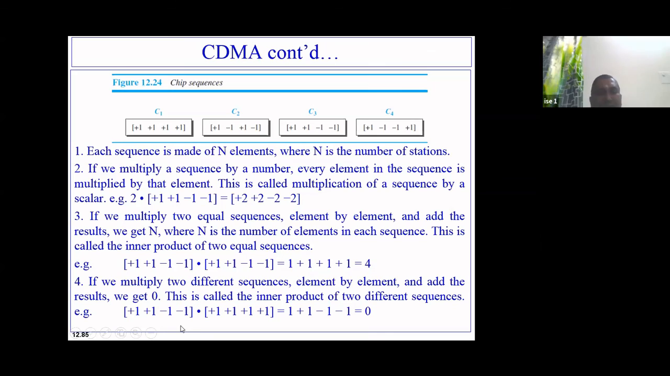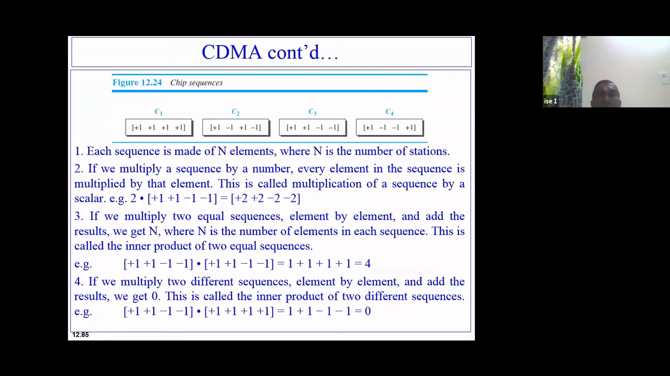And if I multiply chip sequence C3 with that of C1, I can take any two. If I multiply any two different chip sequences, I should always get the value as 0. So suppose I have taken C3 multiplied with C1. I'll be getting plus 1 multiplied with plus 1, plus 1. Plus 1 multiplied with plus 1, plus 1. Minus 1 multiplied with plus 1 is minus 1. Minus 1 multiplied with plus 1 is minus 1. End result is 0. That is why it is called an orthogonal sequence.